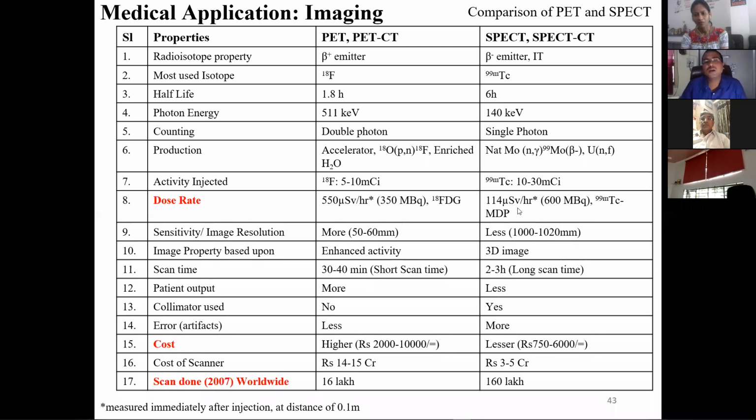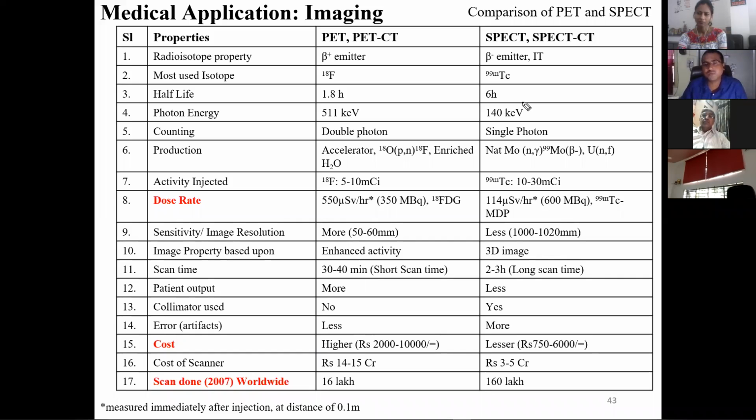So here, the amount of energy given depends on the amount of activity. C is the activity in curie, E is the energy in MeV. Here it is 350 megabecquerel, and there it is 600 megabecquerel. But even though the amount is more, the dose is less, because of the energy: 140 keV is counted as 1, while in the case of 511 keV, it is 2. Because of that, the dose is very high in the case of PET compared to SPECT.